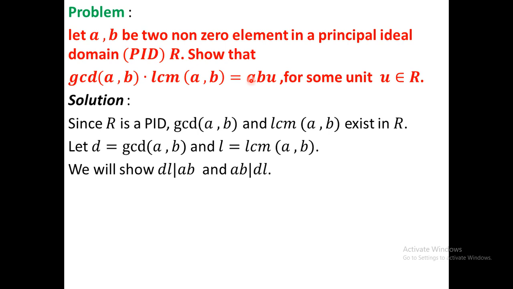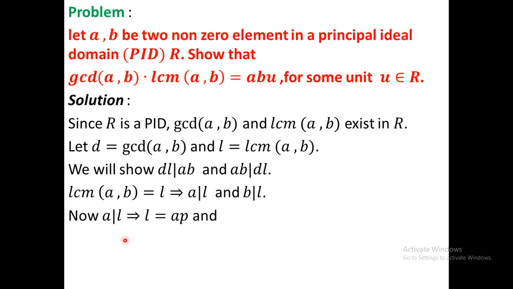Now we know that in a principal ideal domain, two elements are associates if and only if they divide each other. So here since DL and AB are associates, therefore we have to prove that DL divides AB as well as AB divides DL. At first we will prove DL divides AB. LCM of A, B equal to L implies that A divides L and B divides L because L is a common multiple.